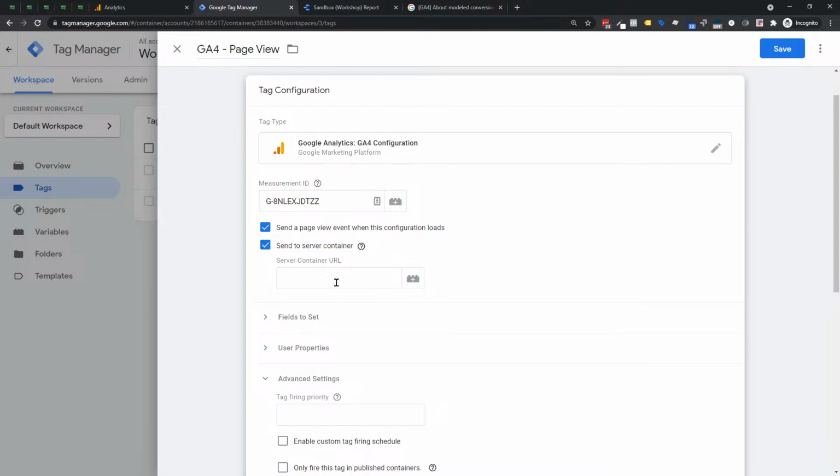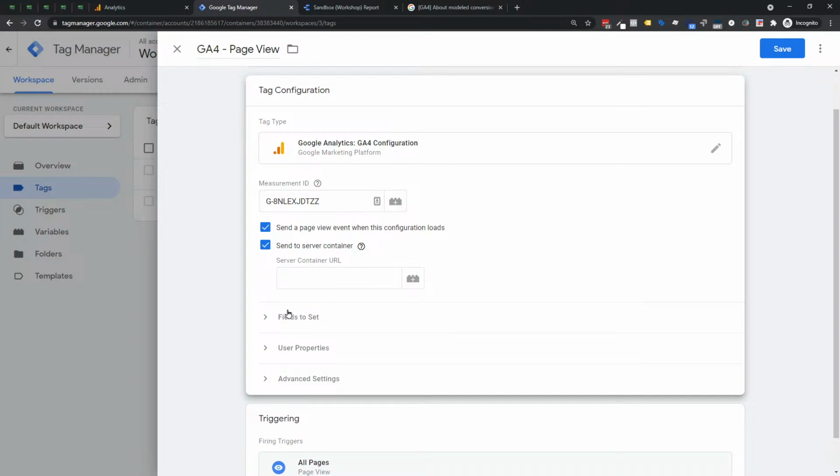So if you're using server side, there is now an easier way to use server side. You just pop this in and you have that in there. If you need Facebook IDs and things like that, you still want to use the fields to set, user properties, etc., advanced settings to push that stuff through. But for the server container, you no longer have to identify that separately. There is an actual place for that now. So just a little mental note there, especially if you've been using server side already.